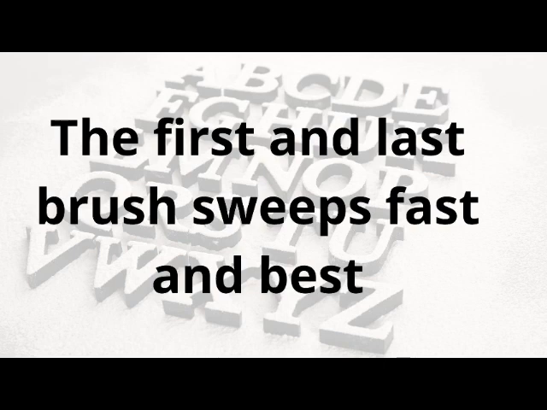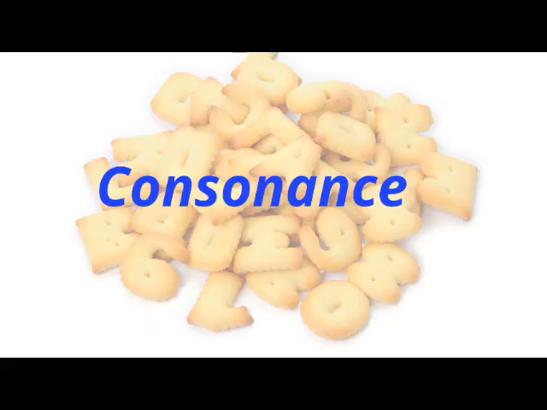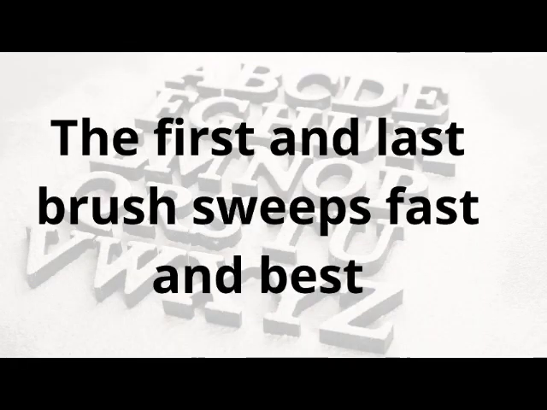So basically, the difference between alliteration and consonance is the positioning of the consonant sound. Alliteration has the consonant sounds at the beginning of a word, while consonance has the consonant sound at the end or other parts of a word.